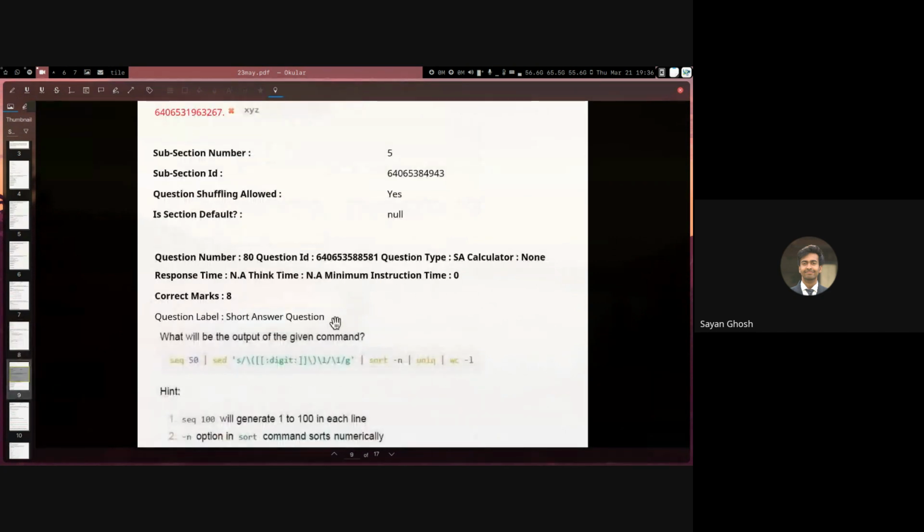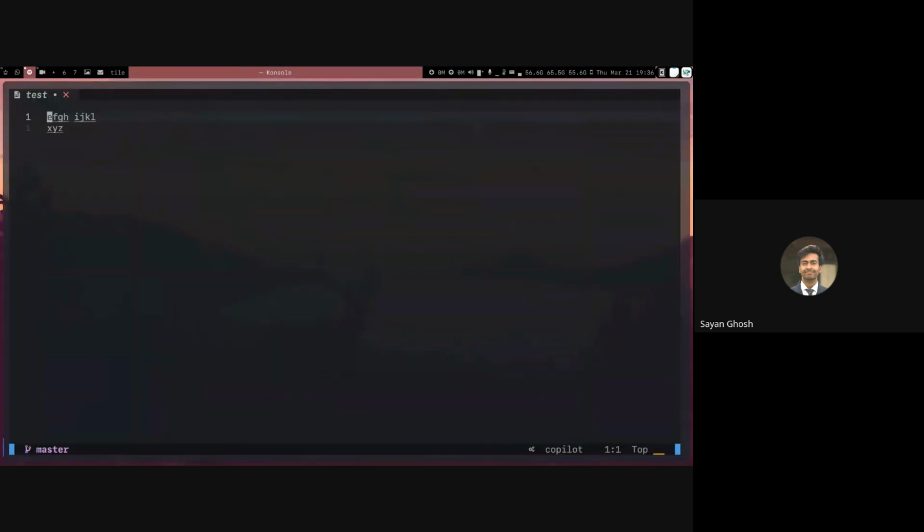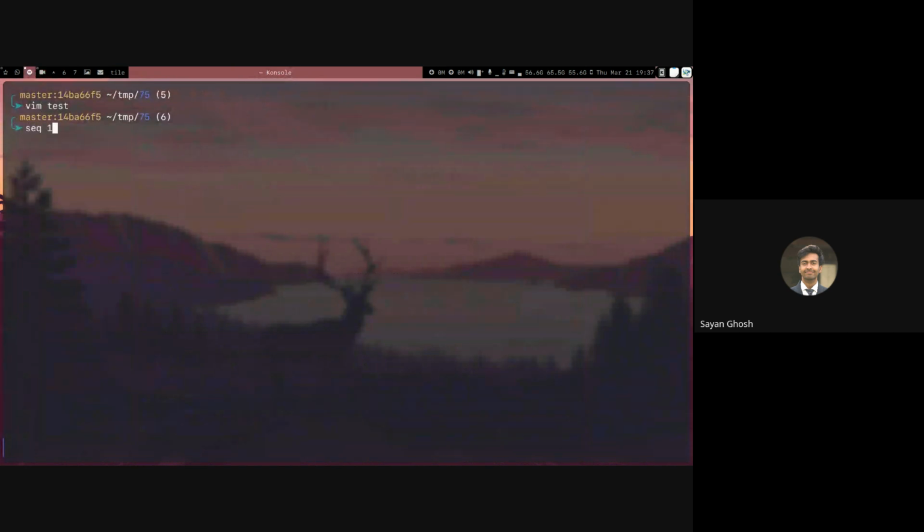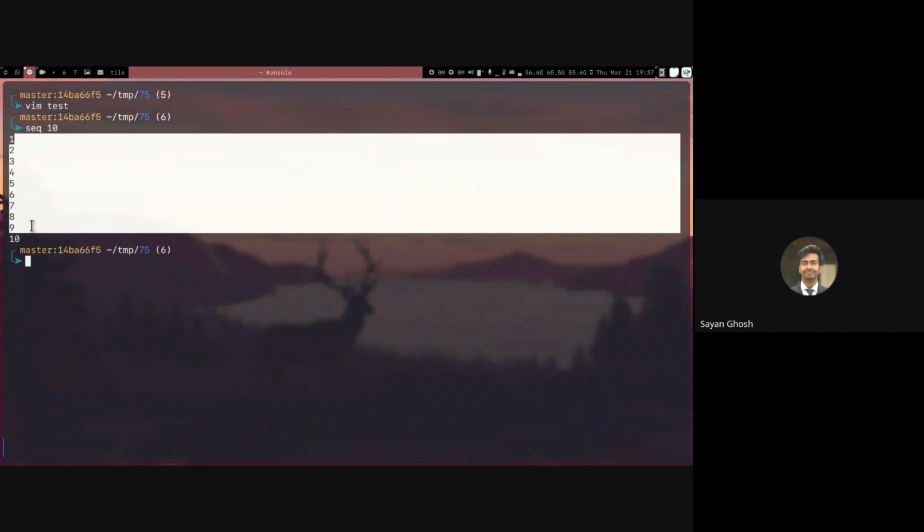In this next question, let me close this. Okay, so we have a lot of commands here. Let's take it one by one. So we have SEQ 50. SEQ, or sequence, is a command that will print all the numbers from 1 to the number given. So if I do SEQ 50, it will print 50 lines. For example, if I do SEQ 10, it will print the numbers 1 to 10.